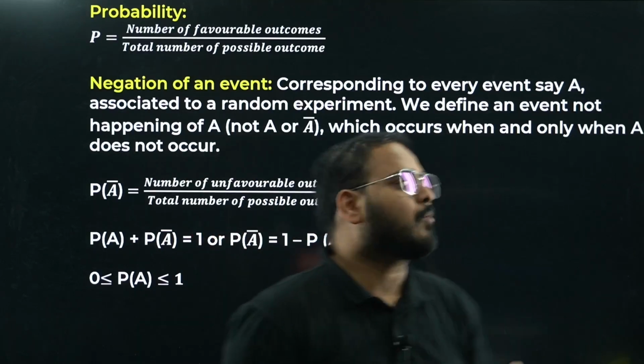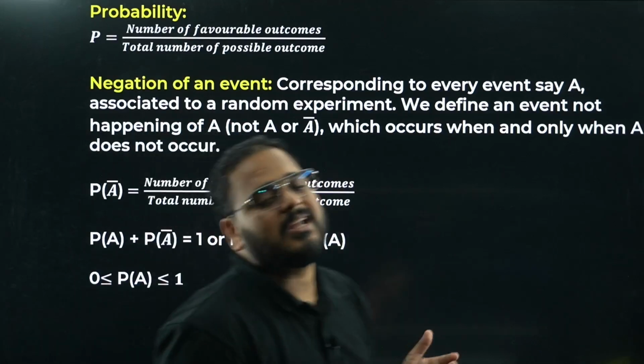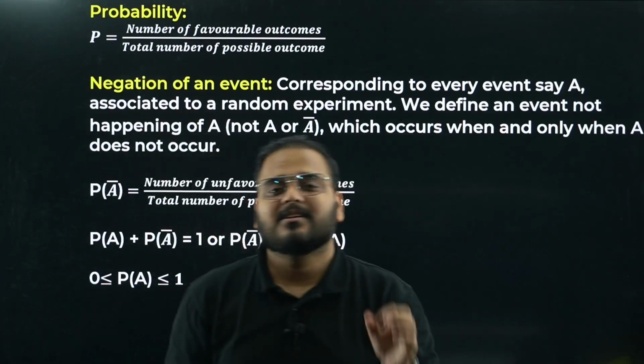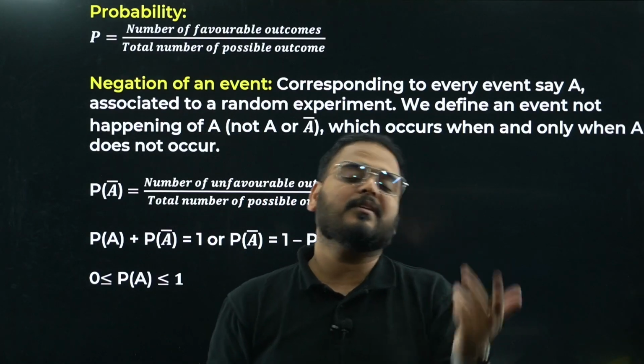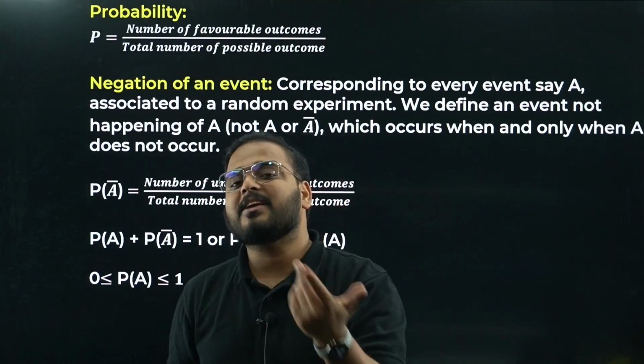That's why I said it's a half chance of getting either head or tail. In the same way, probability is defined as the number of favorable outcomes divided by the total number of possible outcomes. I know all of you know, but remember this basic formula. It's not even a formula, it is the definition of probability: the chances of any event to occur.